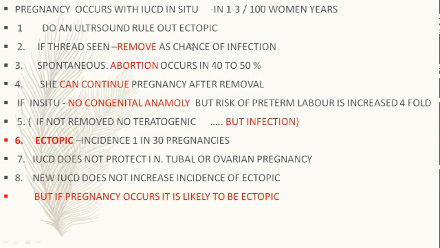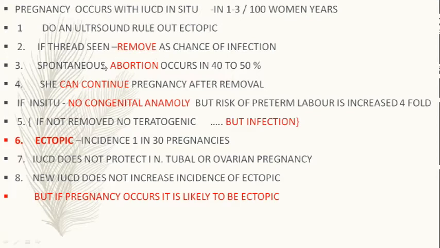So pregnancy occurs with IUCD in situ. Do an ultrasound and rule out ectopic. Why do you want to rule out ectopic? Because this IUCD does not protect against tubal or ovarian pregnancy, and if pregnancy occurs, it does not increase the incidence of ectopic, but since there is something inside the uterus, if the pregnancy is occurring, it is likely to be ectopic. So you have to rule out ectopic pregnancy. Now, as was rightly said, if the thread is seen, you have to remove it because there is a chance of infection.